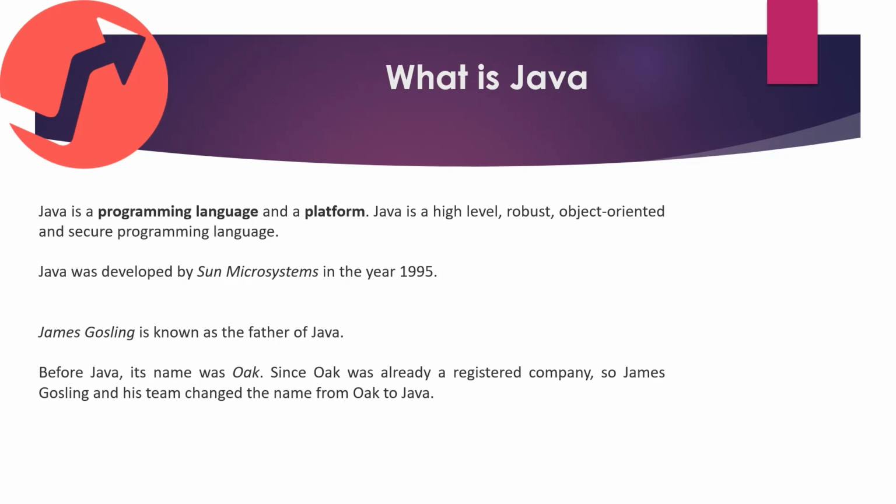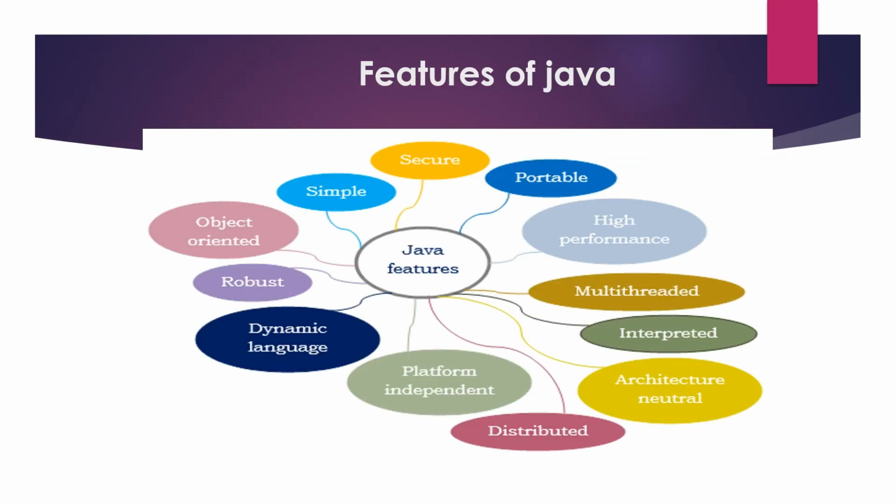Java was first released in 1995 with the name Oak, but Oak was already registered, so James Gosling changed the name from Oak to Java. That is how the word Java came into the context. The features of Java are secured, portable, high performance, multi-threading, interpreted, architecture neutral, distributed, platform independent, and dynamic.